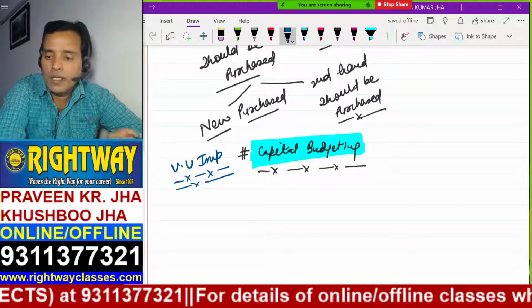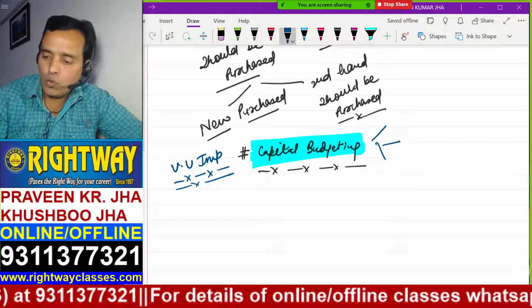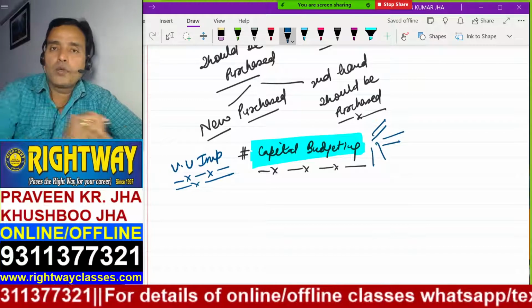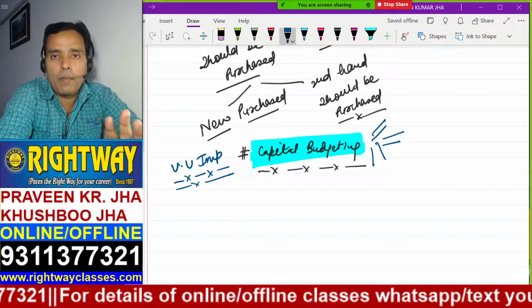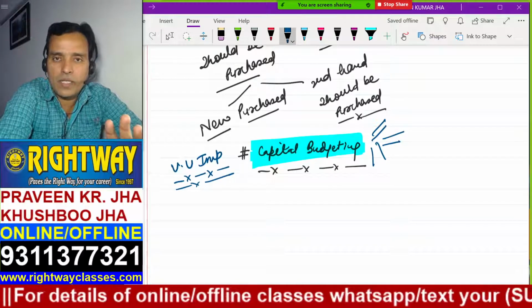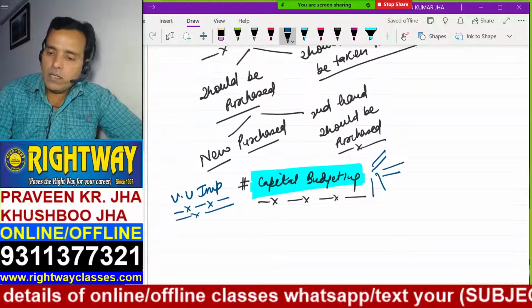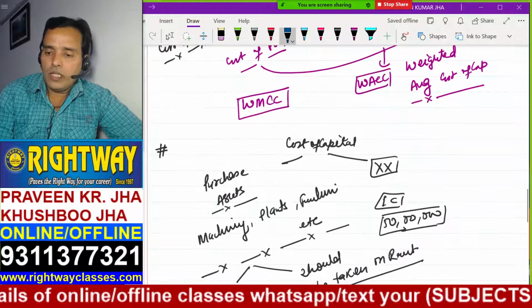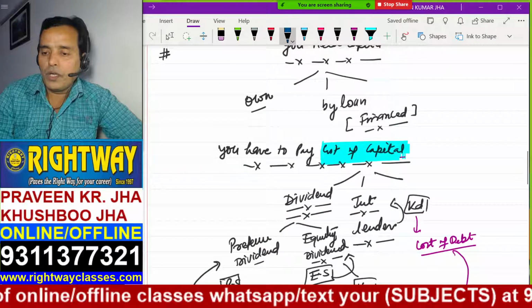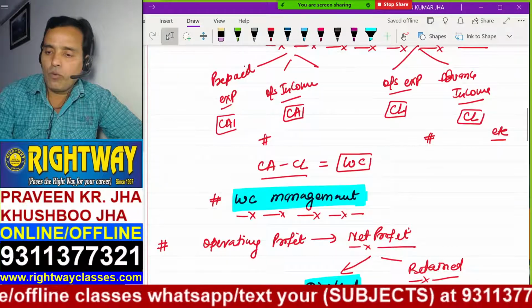Right? Various tools are there. The tools will be discussed which will help you out to take the decision to purchase the capital assets, purchase the fixed assets. So ultimately, I would like to repeat all things once again, that what we are going to discuss in the book, financial management.